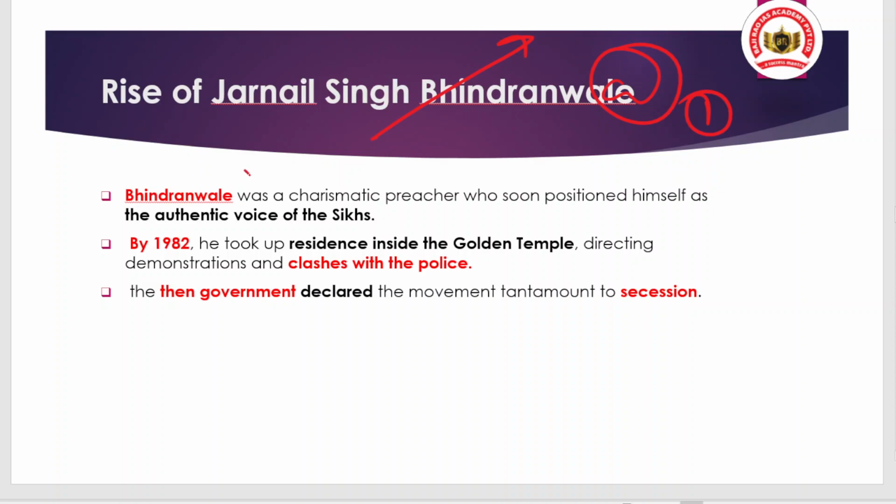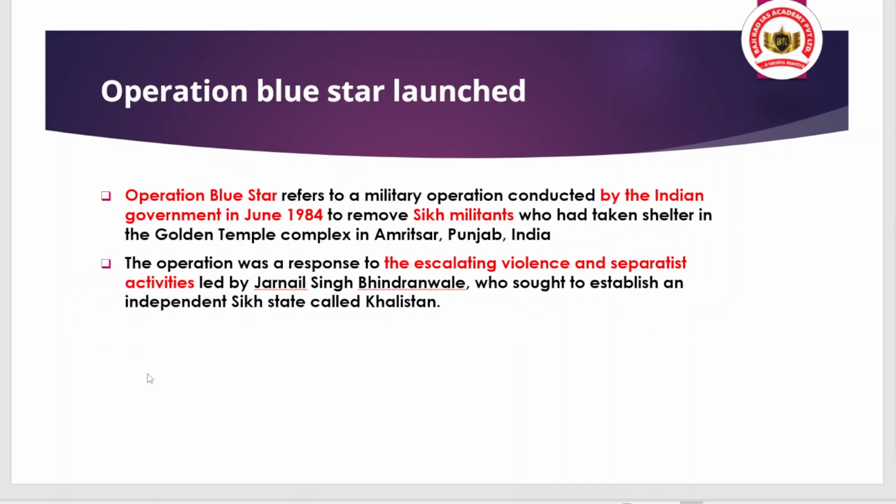And this incident, you know about it already. After this incident, when the government of India saw these events as a secession movement, the government came into action and launched Operation Blue Star. And what was Operation Blue Star? It was a military operation conducted by the Indian government in June 1984 to remove the Sikh militants who had taken shelter in the Golden Temple complex in Amritsar, Punjab.